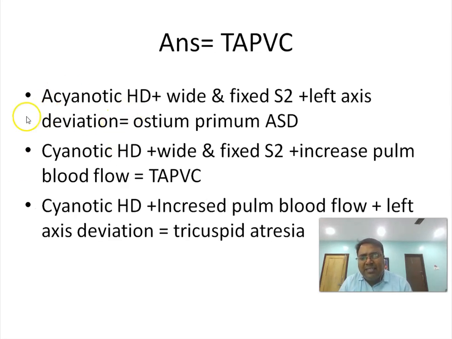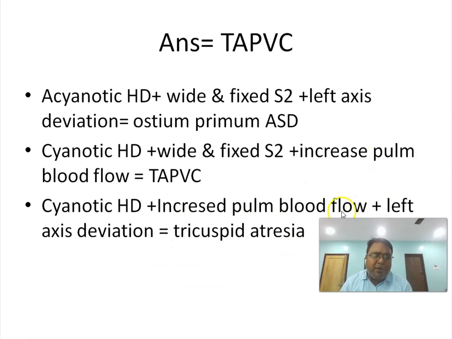Any acyanotic child with features of ASD, the diagnosis is ASD. Suppose there is a left axis deviation, then that is ostium primum ASD. Cyanotic child with features of ASD, that is wide and fixed S2 with increased pulmonary blood flow, diagnosis is TAPVC. Same cyanotic heart disease with increased pulmonary blood flow but left axis deviation, then the diagnosis is tricuspid atresia.